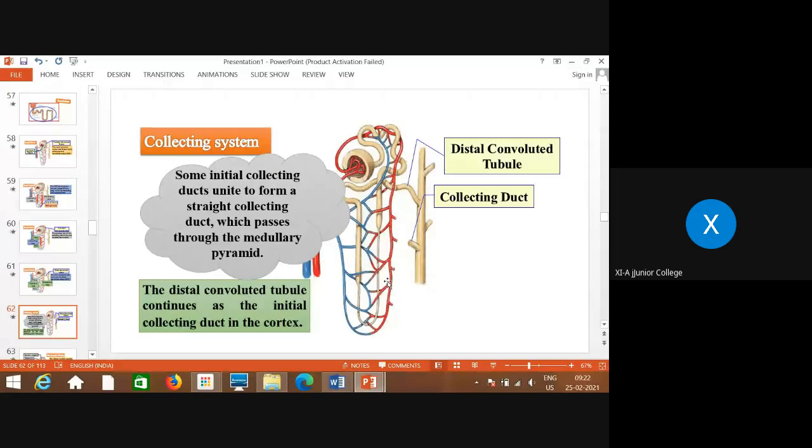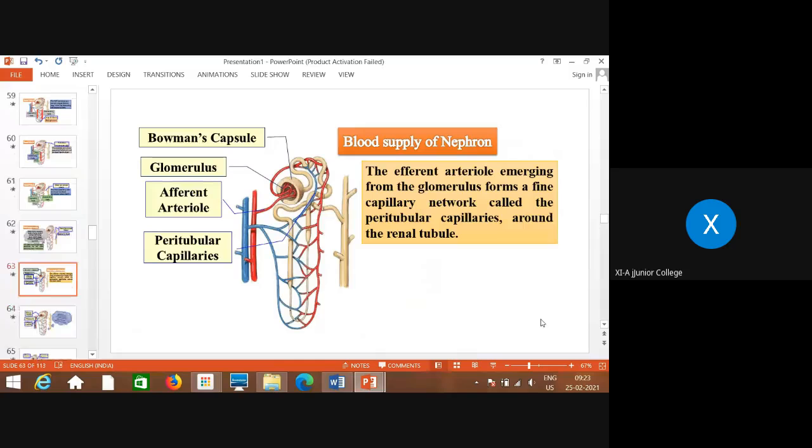Now this distal convoluted tubule continues into the collecting duct. Some initial collecting ducts unite to form a straight collecting duct which passes through the medullary pyramid, and the distal convoluted tubule, as well as the initial collecting duct, is present in the cortical region. That part I will show you in the next diagram. So remember all the parts of the renal tubule.